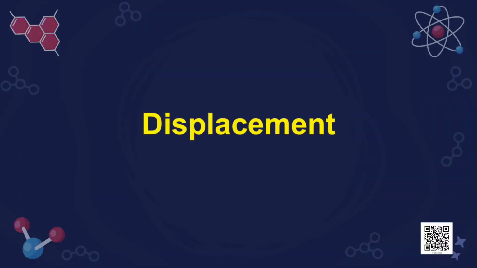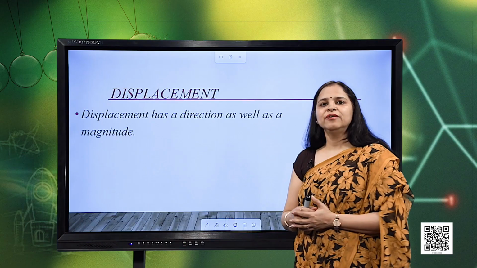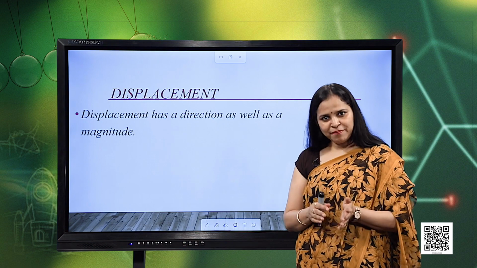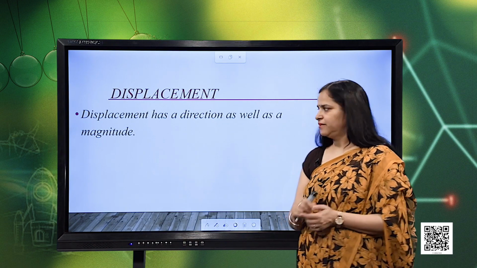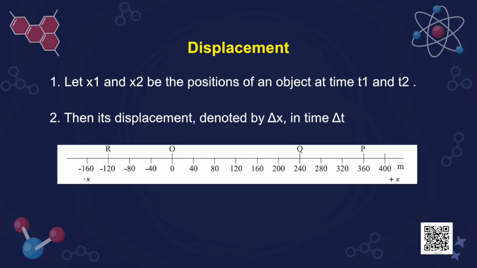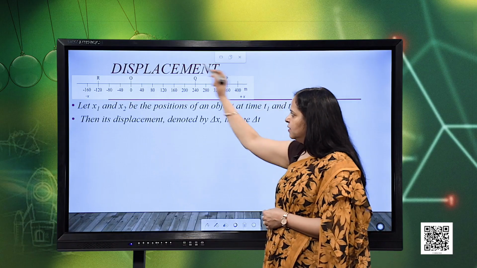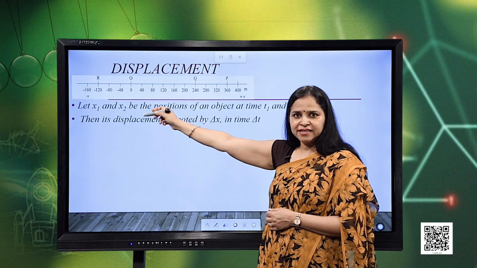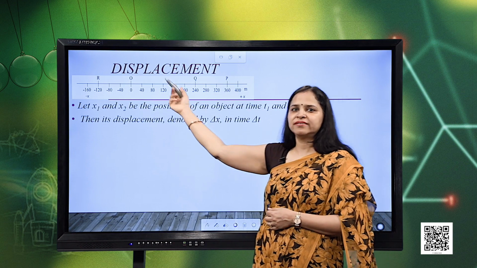Now, let us talk about displacement. In displacement, we talk about the length of the path along with the direction. So, displacement has a direction as well as a magnitude. For this, again I consider the same reference frame wherein I consider this as the origin, and again my reference frame is along a straight line, as we are considering motion along a straight line. Now, this reference frame has both directions, towards the right and towards the left.